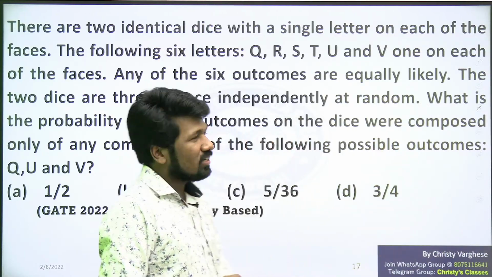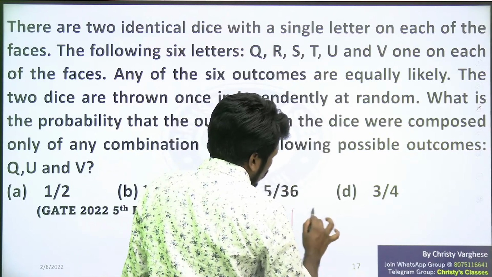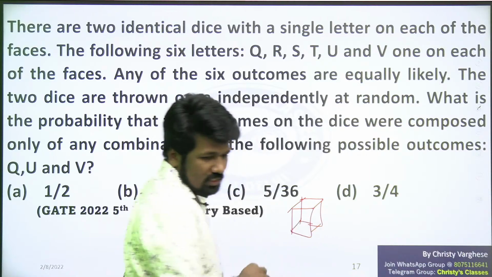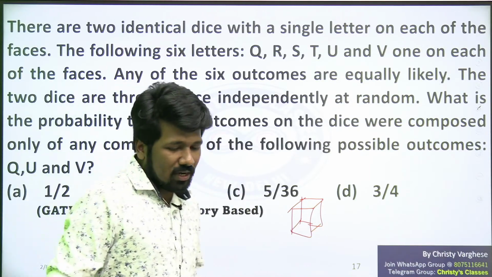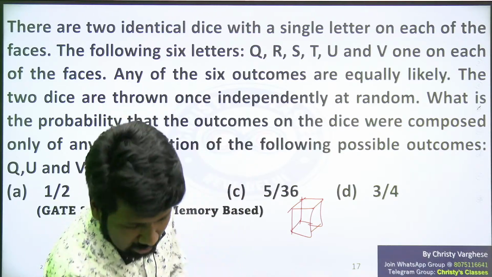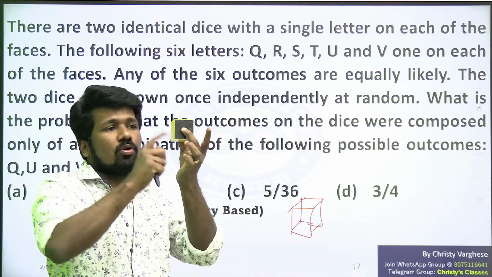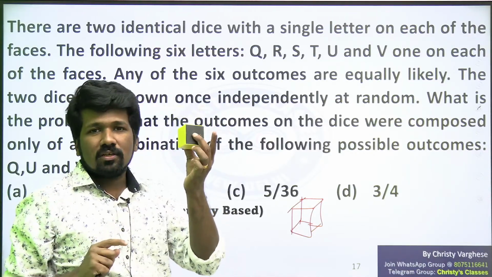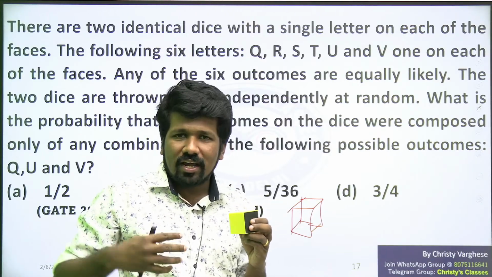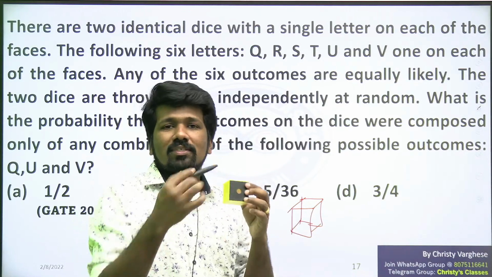This is so basic, because this is just a replica of a normal dice problem. In a normal dice, what happens? 6 sides are there. Think of a proper cube: 1, 2, 3, 4, 5, 6. And what is written on a normal dice when you play snake and ladder, ludo? That dice you roll has 1, 2, 3, 4, 5, 6 written.